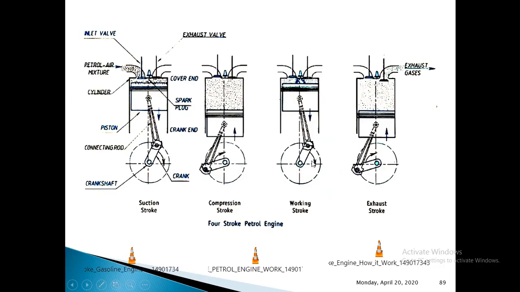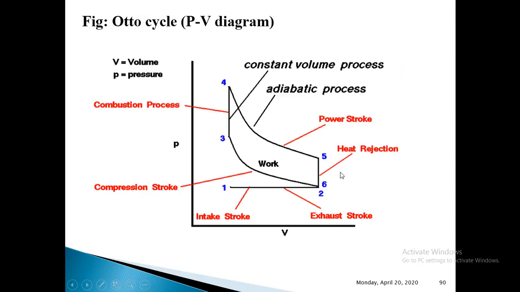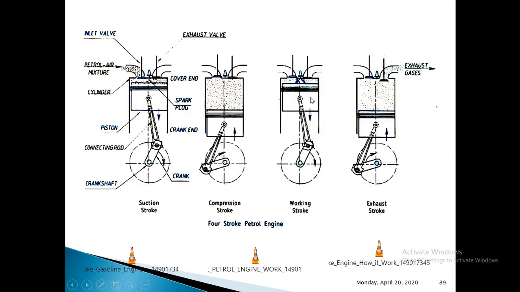Next we have the exhaust stroke. Before going to exhaust, we need to write one more thing: constant volume heat rejection. You can see on this PV diagram we have a heat rejection process. When the piston is about to reach bottom dead center during the power stroke, the exhaust valve gets opened, and as soon as it opens, part of the exhaust gases go out through the exhaust valve.